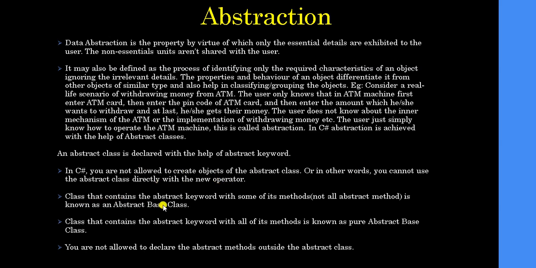A class that contains the abstract keyword with some of its methods, not all, is known as an abstract base class. A class that contains the abstract keyword with all of its methods is known as a pure abstract base class. You are not allowed to declare the abstract methods outside the abstract class. So these are some important points related to abstract class.